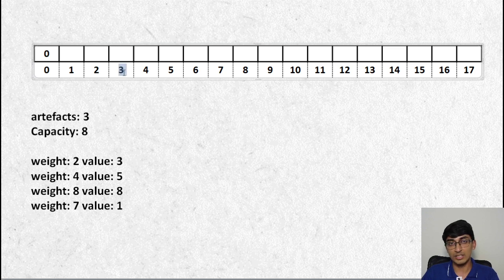To reach a value of 3, what we'll keep checking is, can we reach 3? Right now it is some infinite value, or if we didn't have 3 and we had to add 3. So if we didn't have 3, the value was 0, the weight required was 0. If we had to add 3, the weight is 2, and the value that we can reach is 3. That's what we are saying over here. So to reach a value of 3, we need a minimum weight of 2 if we have only this artifact,